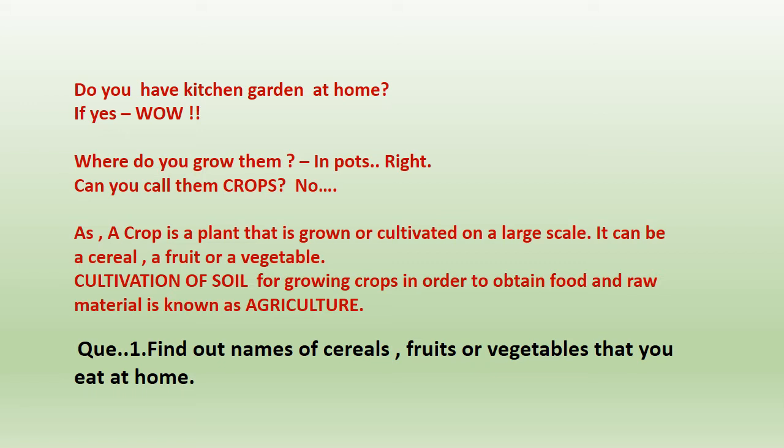Now, cultivation of soil. When you are cultivating the soil for growing crops on a large piece of land, because we want to obtain food and raw material, it is called agriculture. So crop is a plant which is grown on a massive, large scale, and cultivation of soil for growing crops is called agriculture. So what you are doing at your home is not agriculture. It's more of a fun activity, but yes, it does add to our needs and to the environment. But what a farmer is doing on a large scale is called growing of crops and agriculture. Now find out the names of cereals, fruits or vegetables that you eat at home.